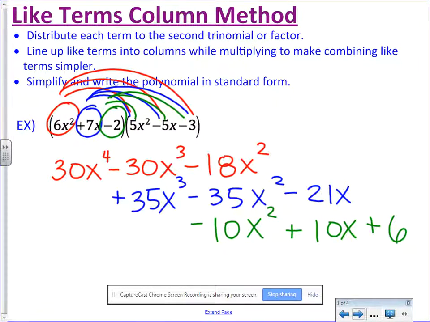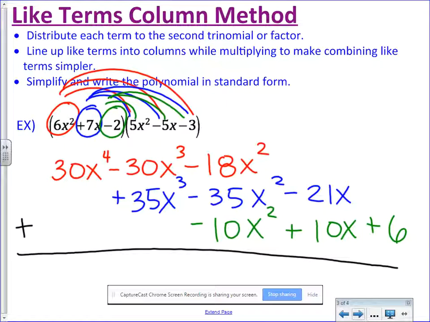Now to make one expression at the end, I'm going to add these distributions here. So 30x to the fourth has nothing to add to it, so I'm just going to bring that guy down. 30x to the fourth. I have a negative 30x cubed plus 35x cubed. Negative 30 plus 35, that's a plus 5x cubed. A negative 18 minus 35 minus 10.